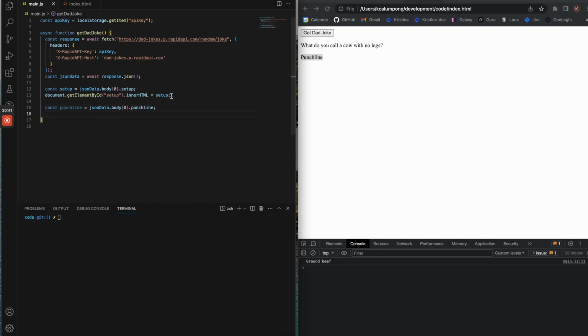And then again, I'm just gonna copy, but of course you gotta be careful when you copy and make sure that you update everything you need. So instead of having setup, get element by ID of setup, we're gonna do get element by ID of punchline. And what we want to show up in the HTML is not setup, but punchline.